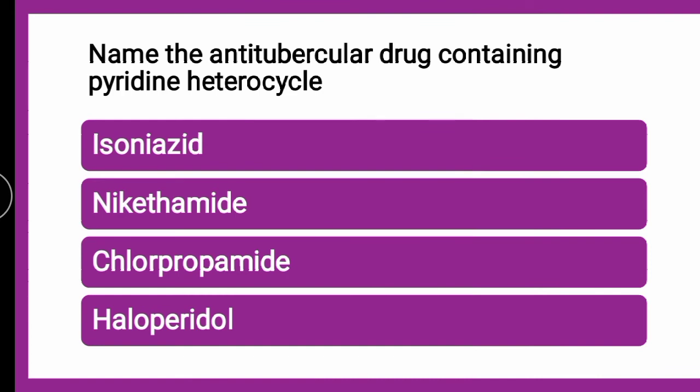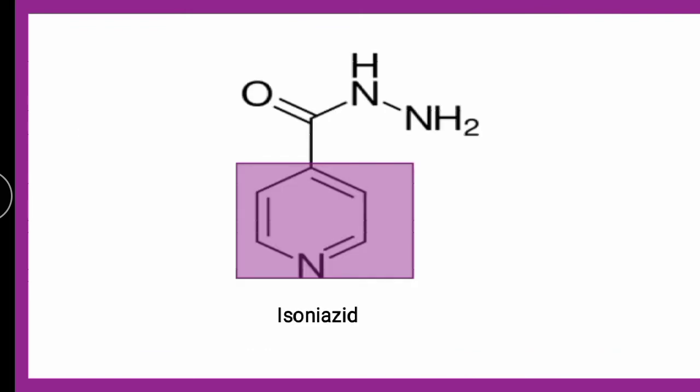So whether it is INH, nicotinamide, chlorpropamide or haloperidol, the correct answer is it is isoniazid, because nicotinamide is analeptic, chlorpropamide is also hypoglycemic, haloperidol is also again tranquilizer. So only one antitubercular is there here, which is nothing but isoniazid, which contains a pyridine heterocycle if you look into the structure, and it contains carbohydrazide group.